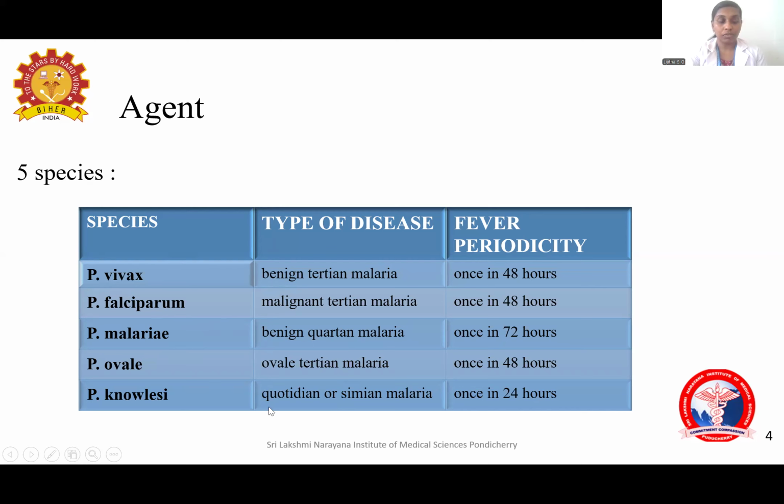And among the 5 species, only Plasmodium falciparum causes malignant malaria. The term malignant malaria is given because the symptoms are severe and it can lead on to complications also. All the others are benign malaria. Since knowlesi is a pathogen mainly affecting monkeys, it is also known as simian malaria.